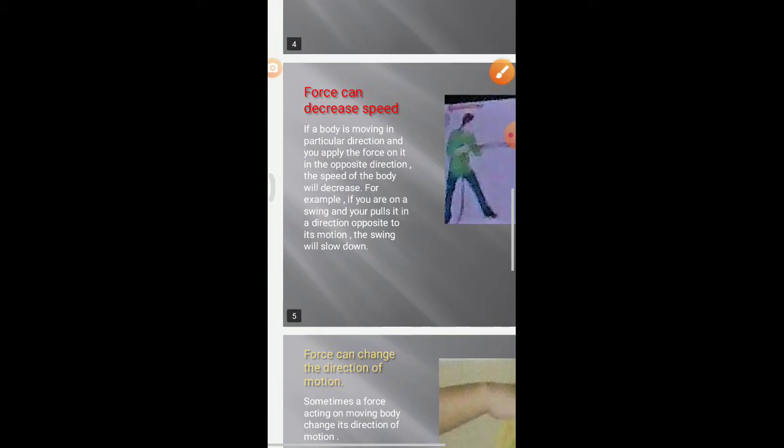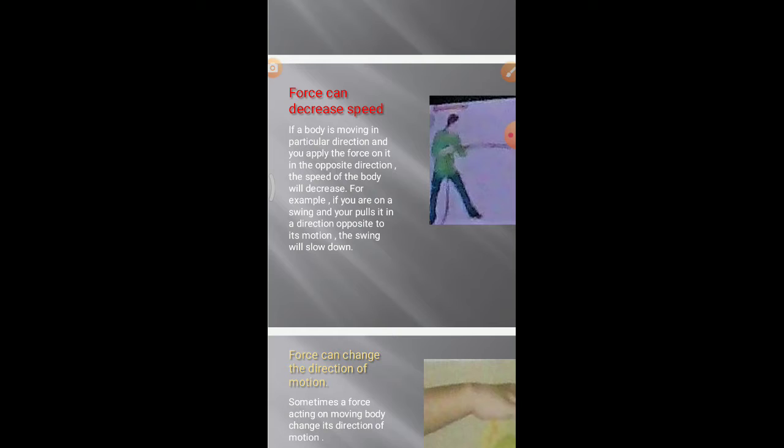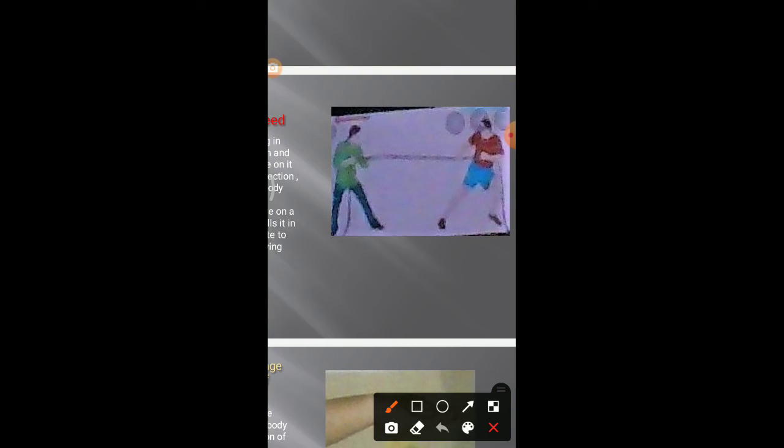Next is force can decrease the speed. So if a body is moving in a particular direction and you apply a force on it in the opposite direction, the speed of the body will decrease. For example, now you are on a swing and you apply a force on the swing in the opposite direction to its motion, the swing will slow down.